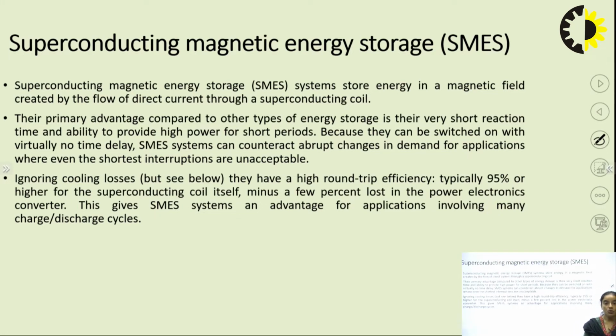Because there is no time delay, okay. In case of capacitors, we cannot get the instant flow of current through the capacitor, because that is based on the charge accumulation concept, okay. So the SMES system can counteract abrupt changes in demand for applications where even the shortest interruptions are unacceptable.